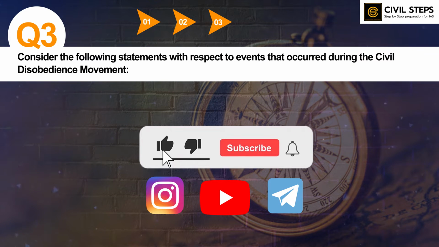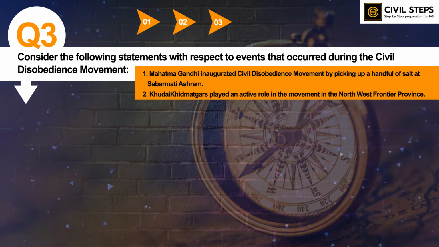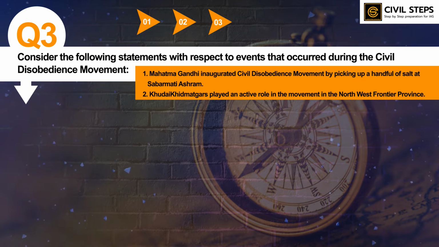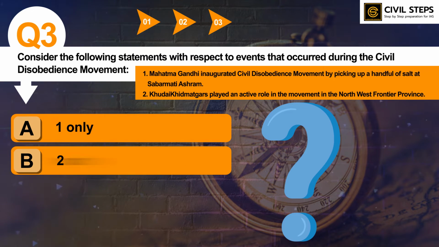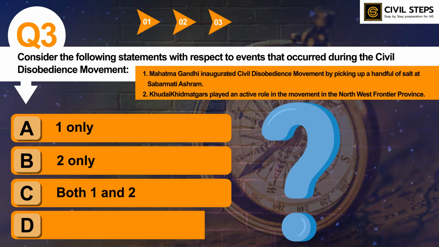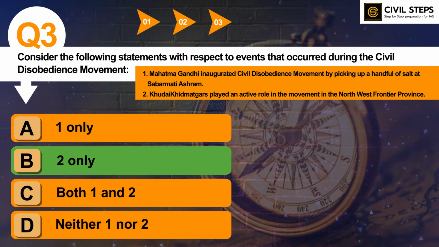Here is question number 3. Consider the following statements with respect to events that occurred during the civil disobedience movement. First, Mahatma Gandhi inaugurated the civil disobedience movement by picking up a handful of salt at Sabarmati Ashram. Second, Khudai Khidmatgars played an active role in the movement in the North-West Frontier Province. Which of the statements given above is or are correct? Option A, 1 only; B, 2 only; C, both 1 and 2; and D, neither 1 nor 2. The correct answer is option B, 2 only.